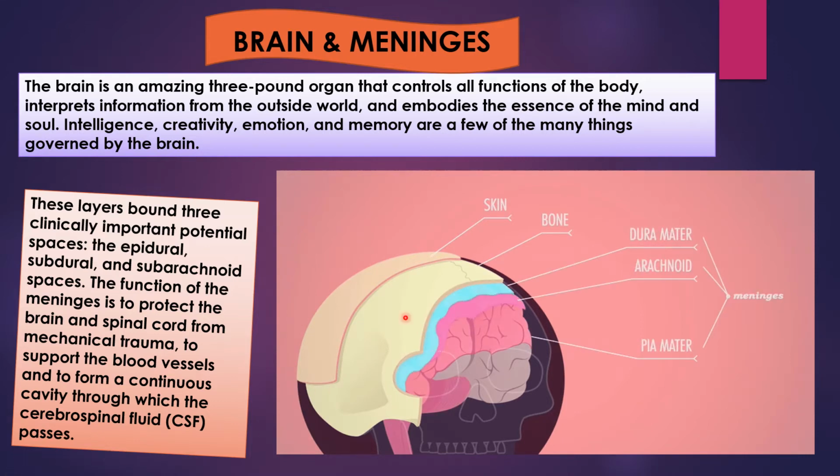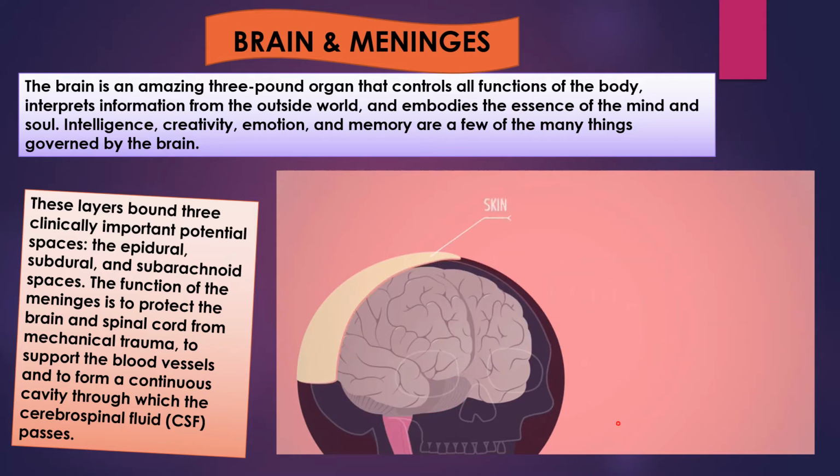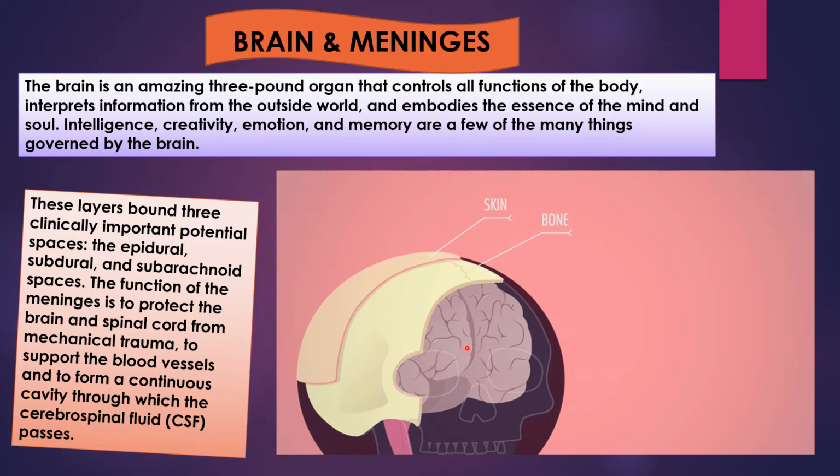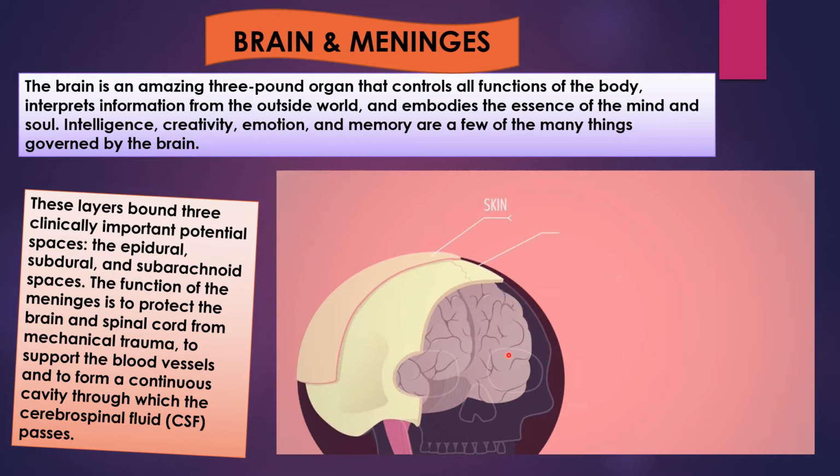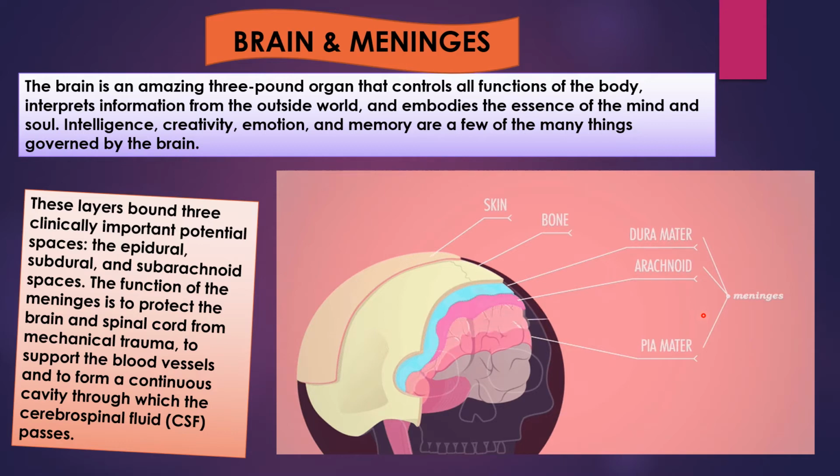See the diagram. This is the brain structure covering: actually skin, next bone, layer of bone. After that, dura mater, arachnoid mater and pia mater. 3 layers of meninges. One more time, see. First skin, next bone, next dura mater, arachnoid mater and pia mater. And in between these, CSF or cerebrospinal fluid is there. So, meninges are 3 in number.